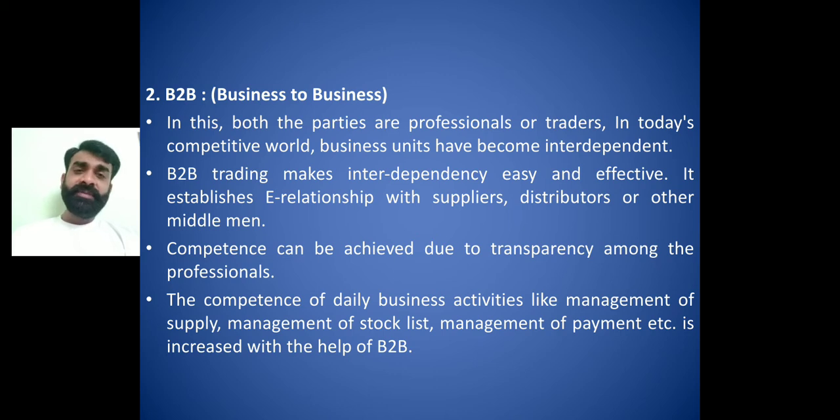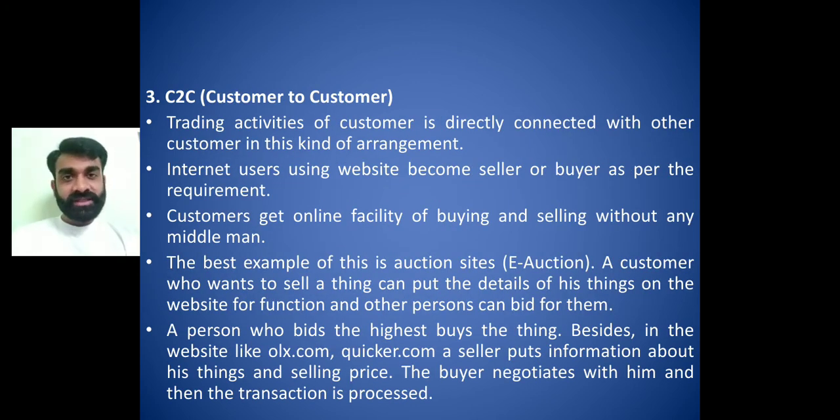One businessman is coming into online trading with the help of another producer, okay? Then customer to customer. Here we can take the example of OLX, right? One customer comes into contact directly with another customer. Suppose I want to sell my bike or my car, I will register, upload the photos, and register my product on olx.com. The other person is also a customer. They go to the particular product, and if they agree with the terms and conditions, they are going to buy it, right?